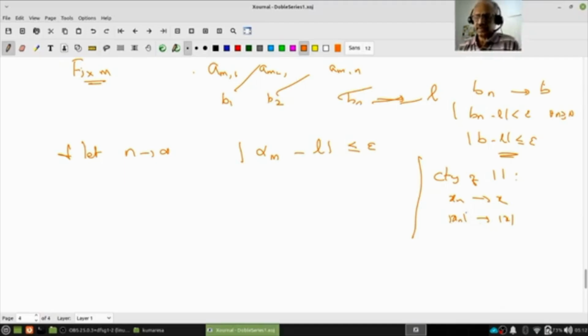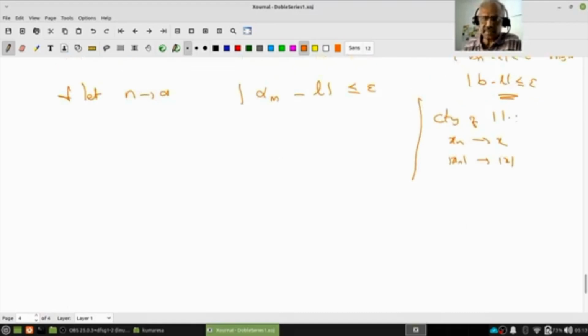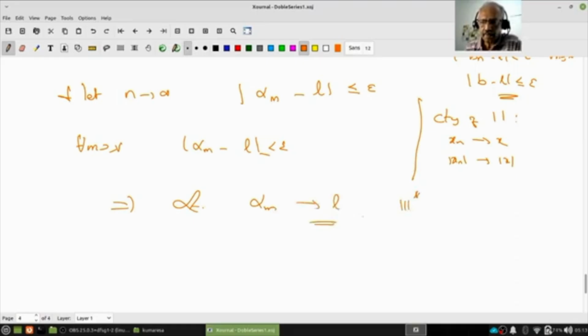So what do I know? b_n converges to b. Let us look at the function |b_n minus L|, that is less than epsilon. Therefore, |b minus L| is less than or equal to epsilon. Is it clear? And this shows that for every m greater than or equal to N, |alpha_m minus L| is less than or equal to epsilon. This implies alpha_m converges to L. And similarly, beta_n converges to L. Do you understand the proof?